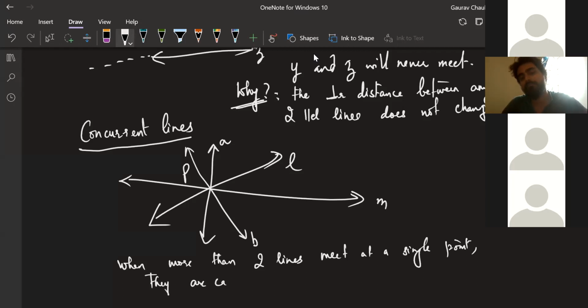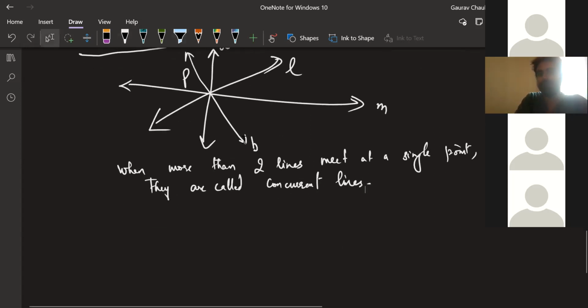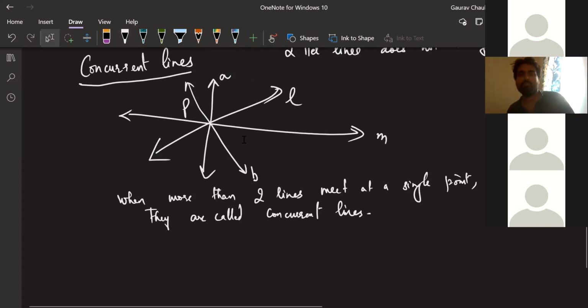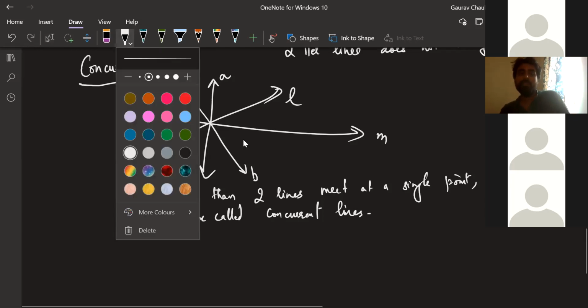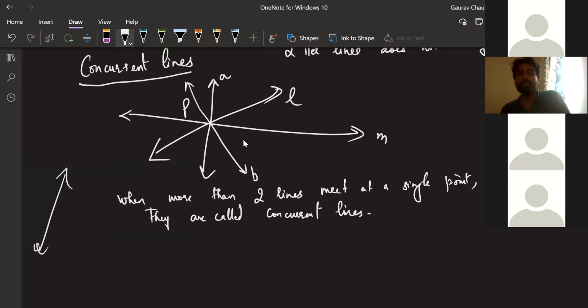So we say, you'll read it as lines A, B, L, and M are concurrent to each other, or just concurrent. Take this down, take the diagram, and it should be a single point. It should not be different points. It can't be line A going here, L going here, M going here. This is not concurrent. It should be a single point.